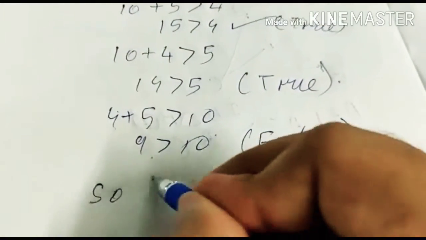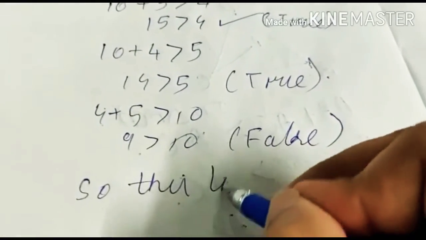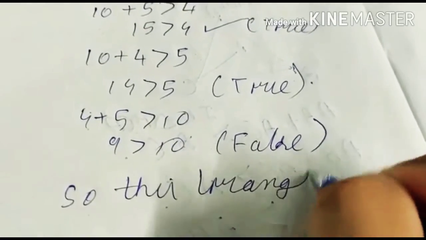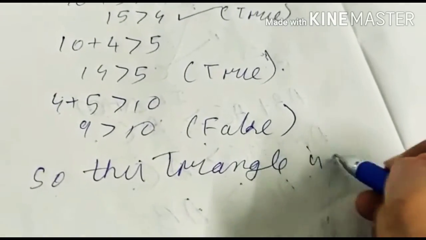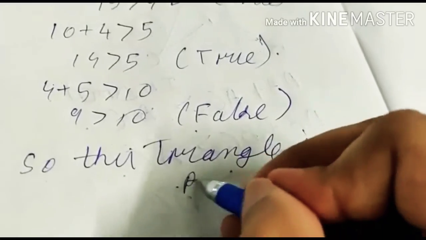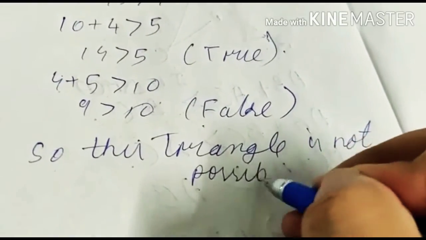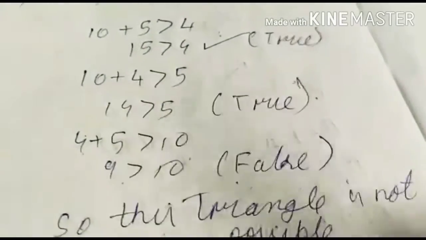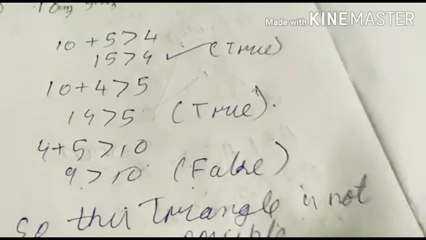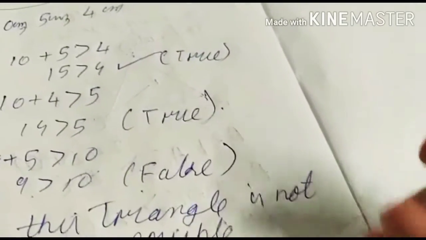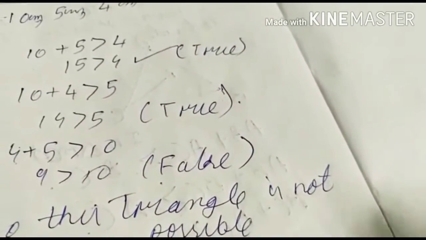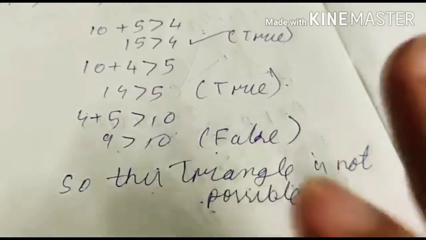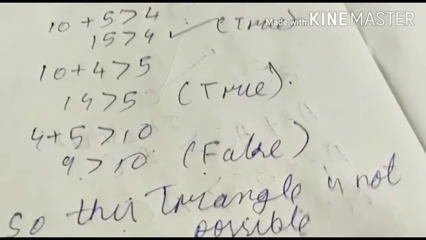So this triangle is not possible. For all the pairs, not only for one or two, the sum of two sides should be greater than the third side. If all the pairs do not satisfy this, then it is not forming a triangle.